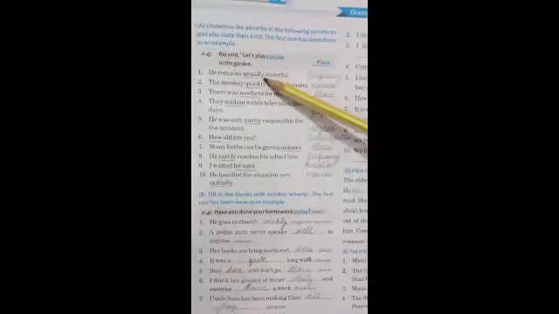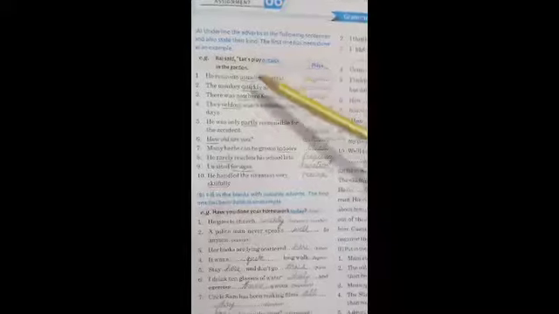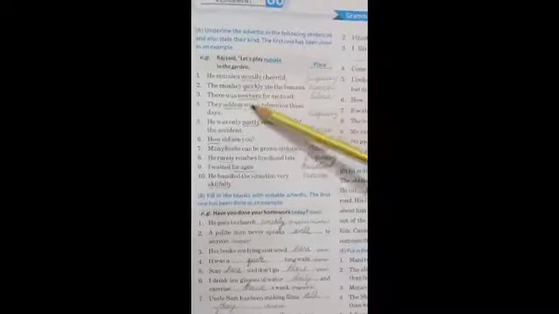Usually here is an adverb and it's an adverb of frequency. The monkey quickly ate the banana. Quickly shows manner, so adverb of manner. There was nowhere for me to sit. Nowhere is an adverb of place. Rest of the sentences you will do on your own.